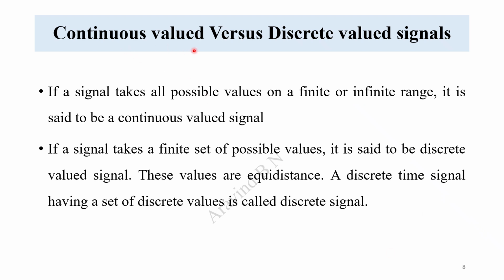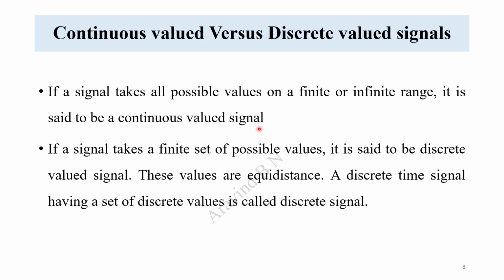Now continuous valued versus discrete valued functions. What we had gone through previously was continuous versus discrete signal. There is not much difference between that and this realization, but anyhow, let us go through this also. If a signal takes all possible values on a finite or infinite range, it is said to be a continuous valued signal. So that's what I told before.